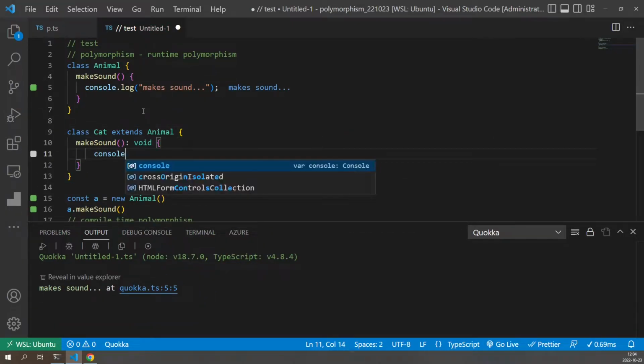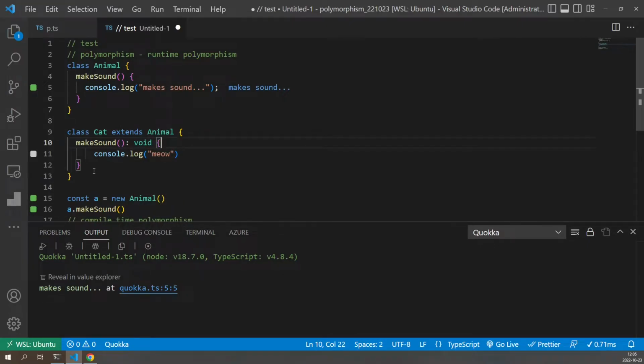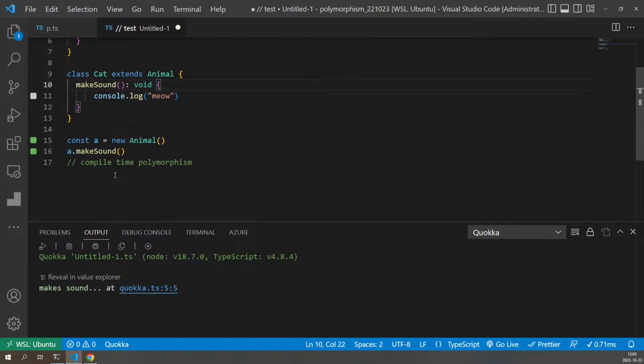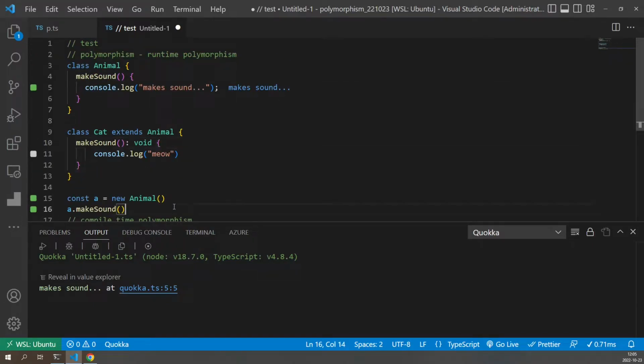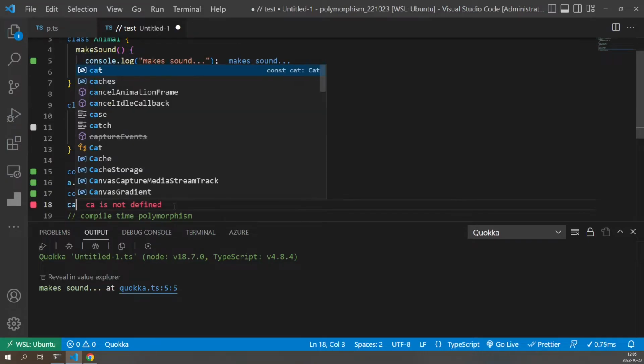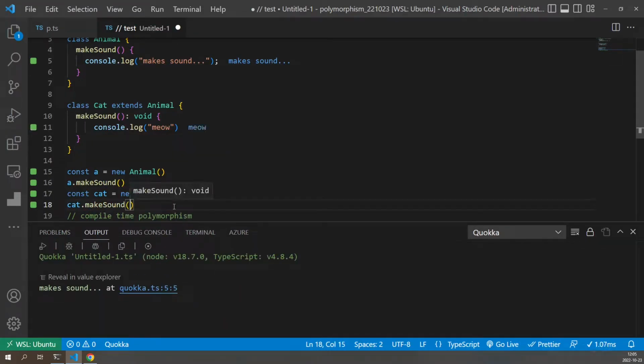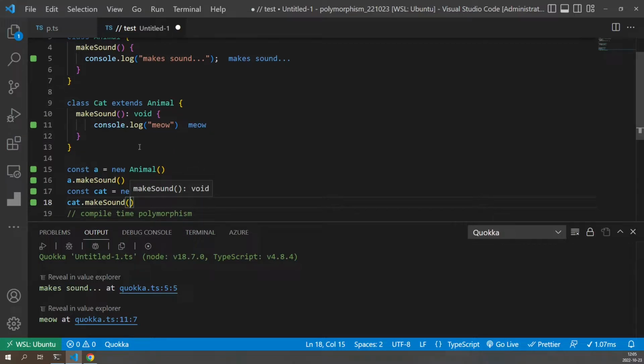It should say meow. So what I'm doing here is overriding. This is called method overriding in object-oriented programming. And it's also referred to as runtime polymorphism, because as we can see here, I can make a cat, and I will say cat.make sound, and we see meow. Basically what it does is that we can take another type and call the same method on it.